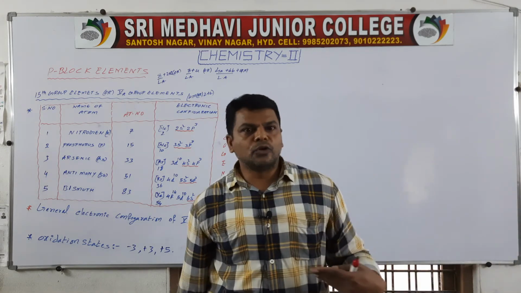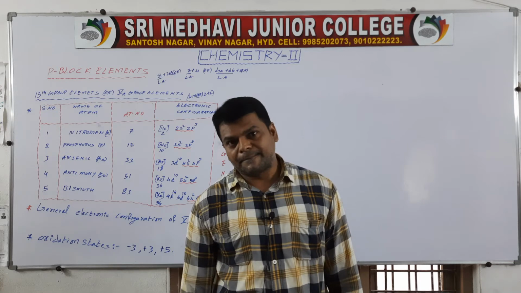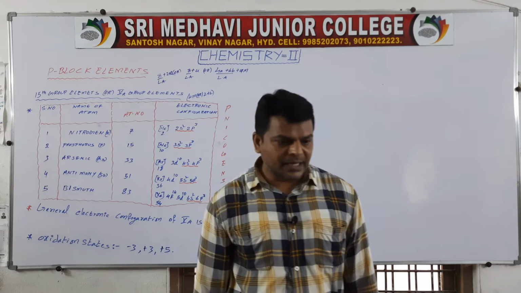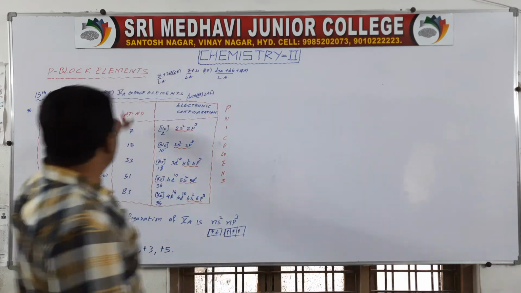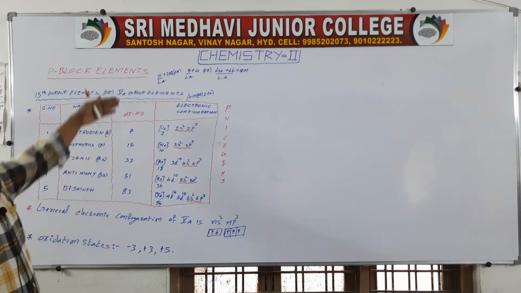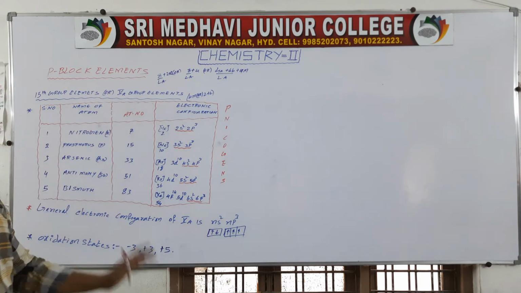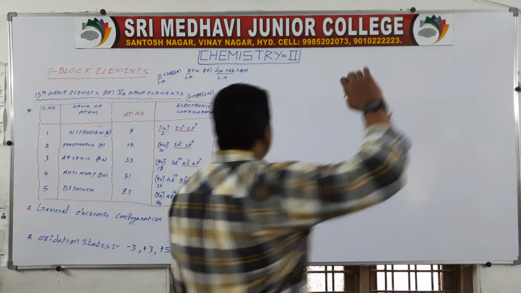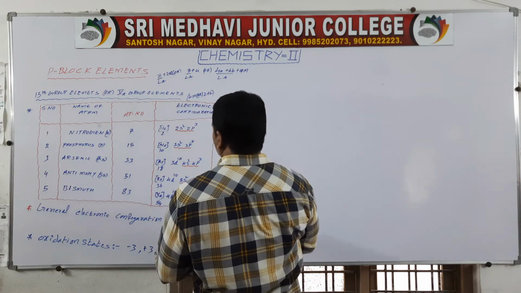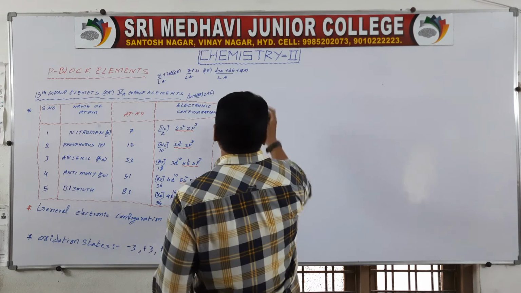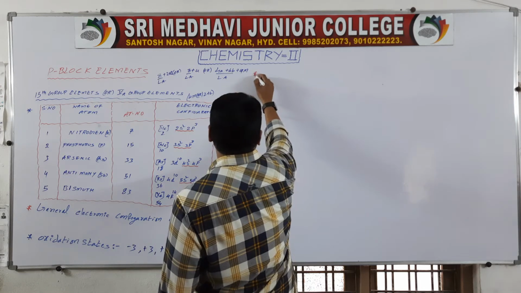Then here you have to know chemical reactivity. Chemical reactivity. See here, atomic size increases, ionization potential decreases, electronegativity decreases. Next you have to know chemical reactivity.